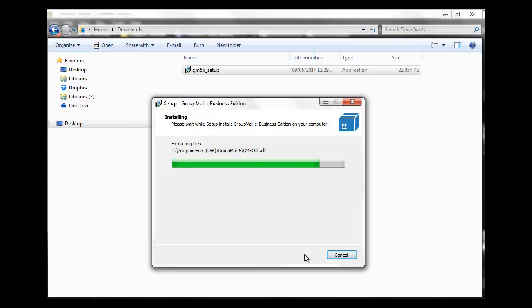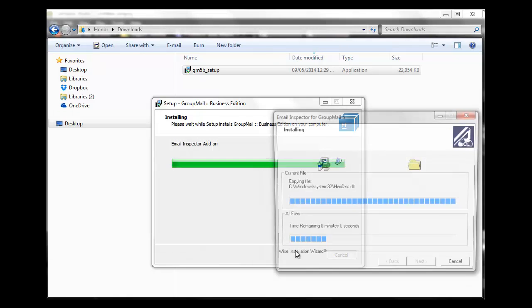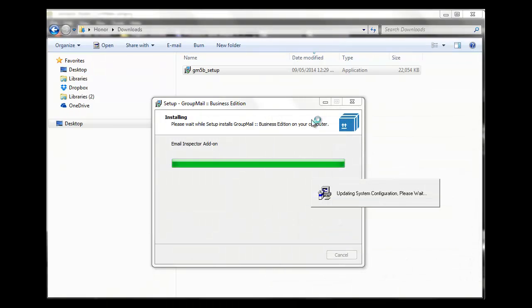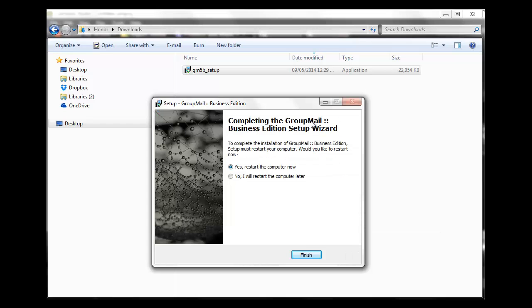And once it's finished, then we recommend restarting your computer before using the application. Click on Yes, restart the computer now, and press Finish.